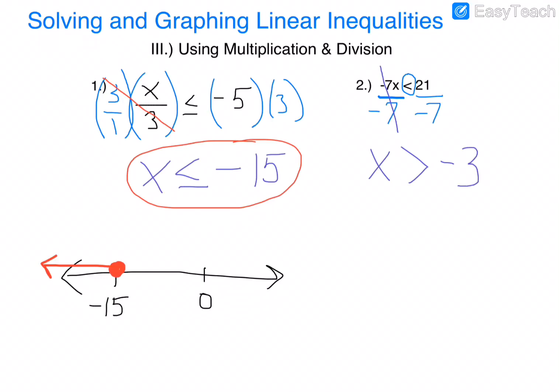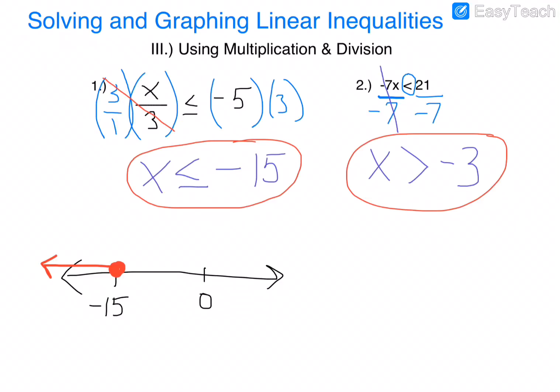And since the x is alone on the left side again, the symbol will point in the direction that we should shade. So the x is on the left, and this is pointing to the right. So I'm going to graph an open circle because there's no equal to at negative 3. And we're going to go to the right.